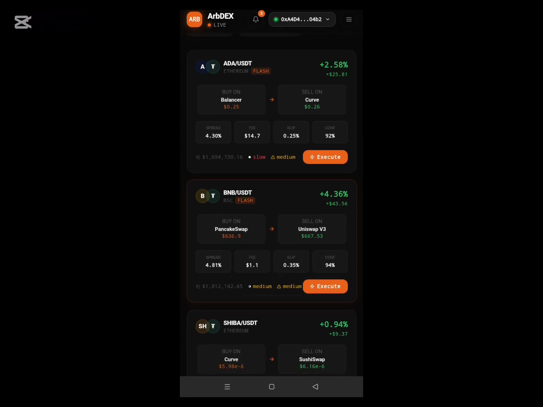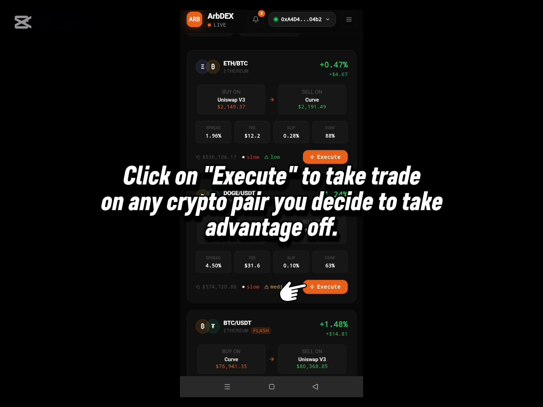For me, I like to take opportunities from 4%, 5%. So whenever I make any trade, I'll get something substantial. And also it depends on the capital you use for your trade. Good. If you use bigger capital, you will make bigger profits. If you use smaller capital, you'll make smaller profit. But one thing that is sure is when you are able to take a successful trade, you are guaranteed of a profit, because this platform will take the trade, we buy the token from the buy exchange and sell it same time at the sell exchange, and then credit you the profits right inside your wallet. That's what it does. Good.